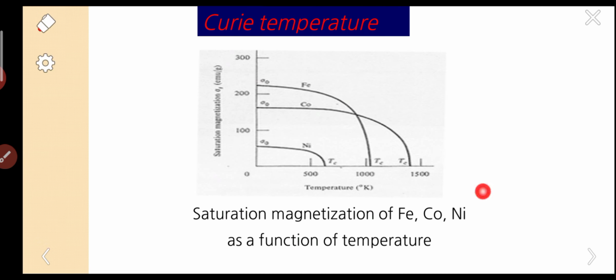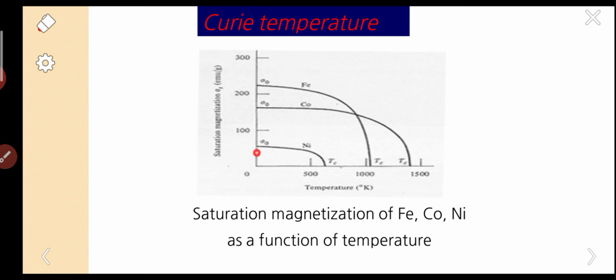As already explained in ferromagnetism, saturation magnetization arises after applying the field. So, saturation magnetization versus temperature. We are taking iron, cobalt, and nickel. These are the major materials used for applications. For iron it is a very high value.